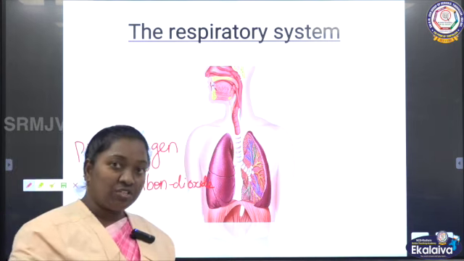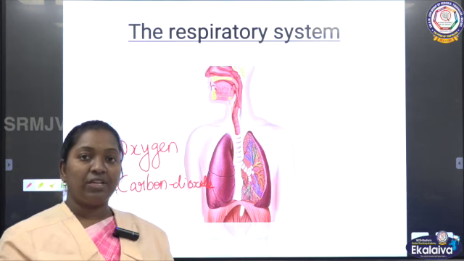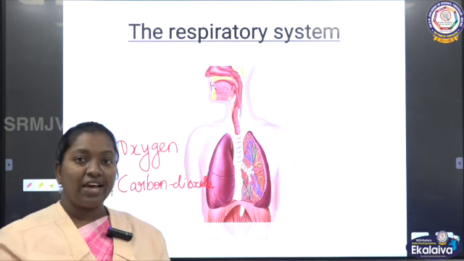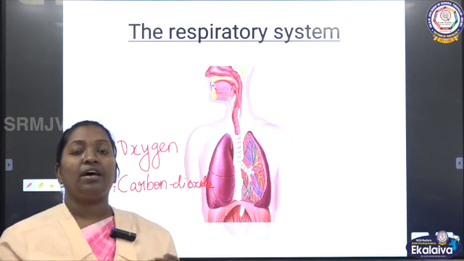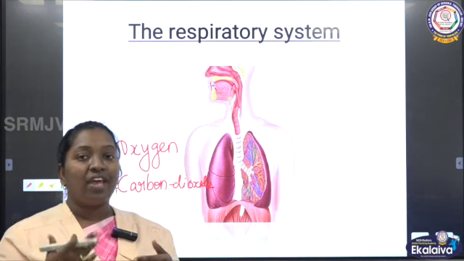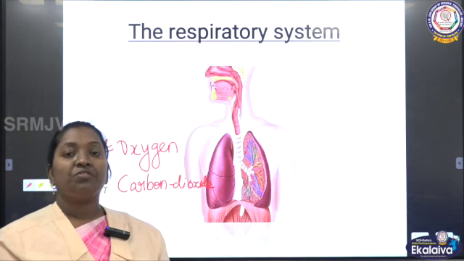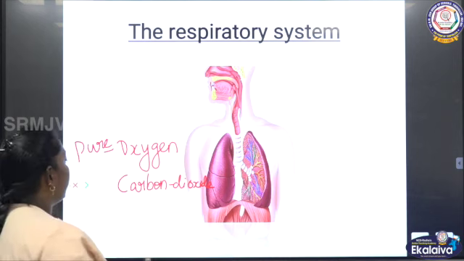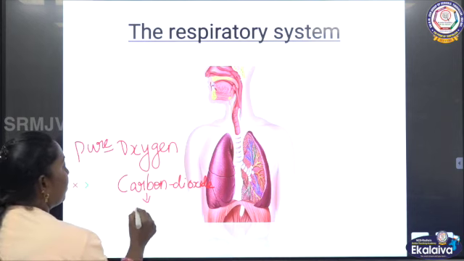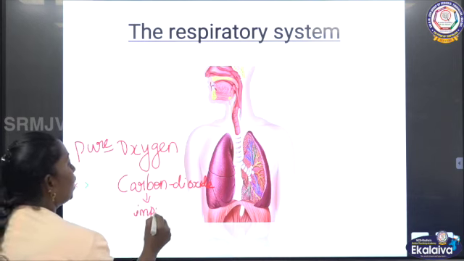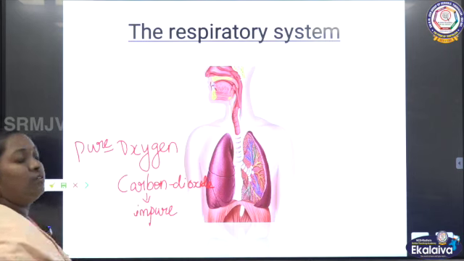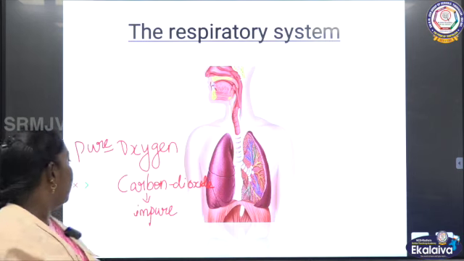Through breathing we take in air, which contains pure oxygen. When we exhale, it becomes impure, and that impure gas is carbon dioxide. So this is how the breathing process takes place.